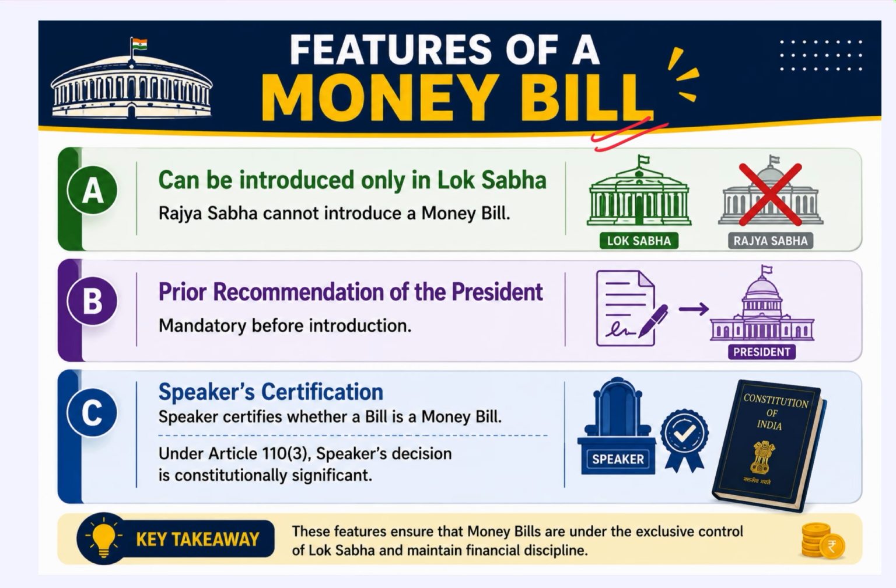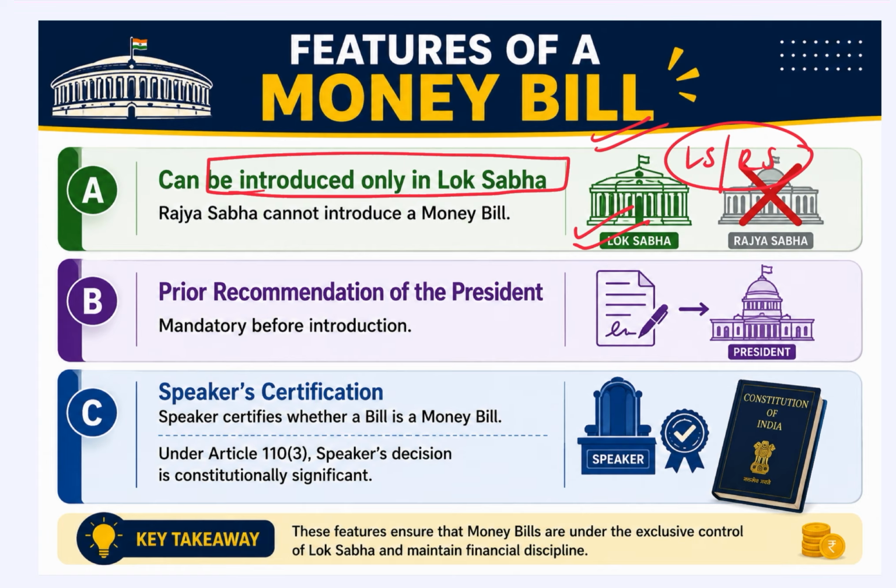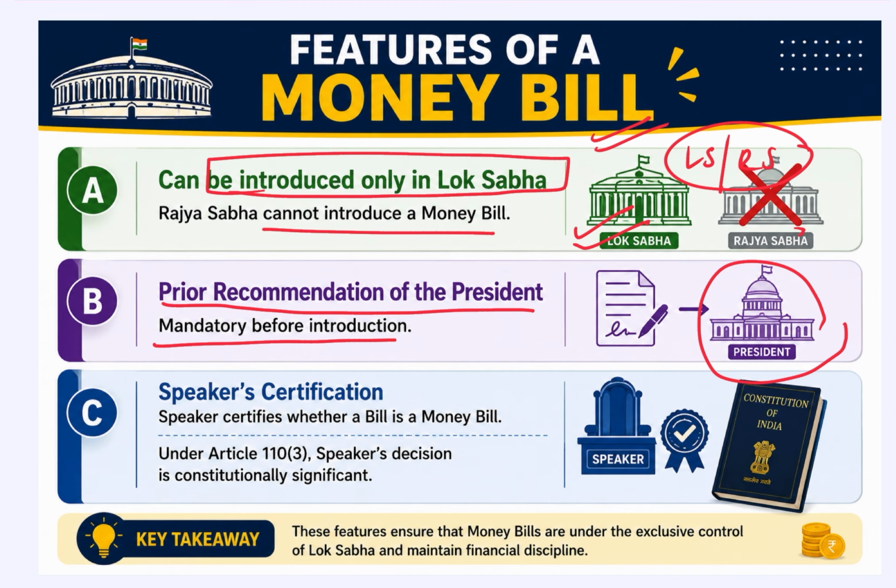The first important feature is that it can be introduced only in Lok Sabha. An ordinary bill can be introduced either in Lok Sabha or in Rajya Sabha. However, a money bill is a special type of bill which can only be introduced in Lok Sabha. Rajya Sabha cannot introduce a money bill. Then the second point is the prior recommendation of the President. Prior recommendation of the President is necessary and mandatory before the introduction in Lok Sabha.